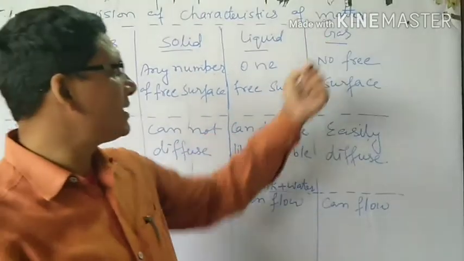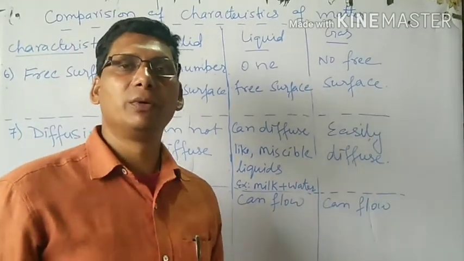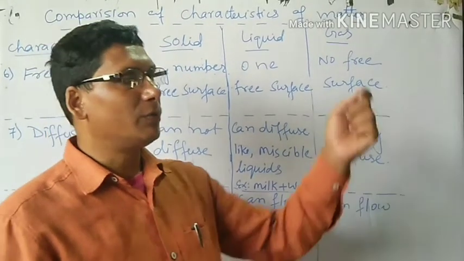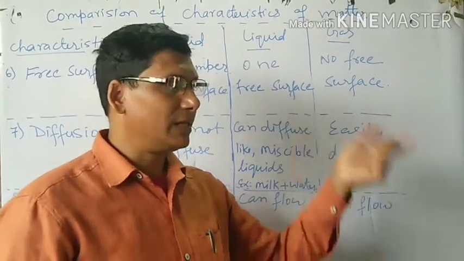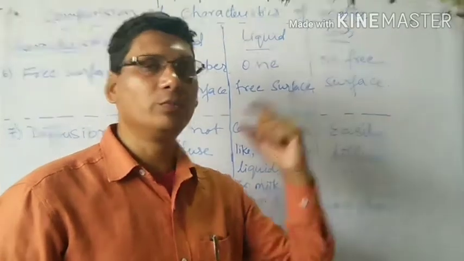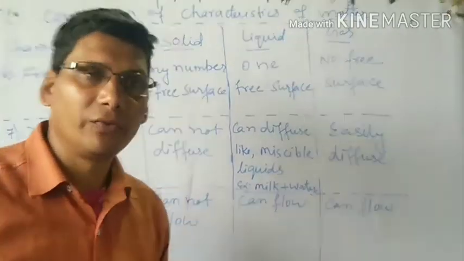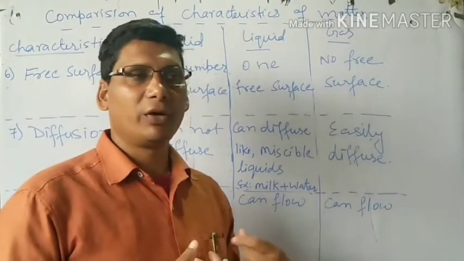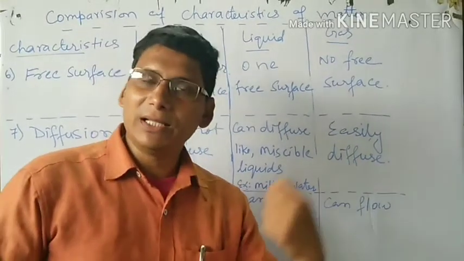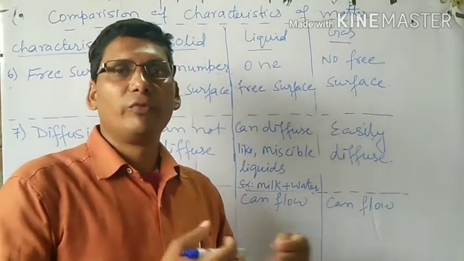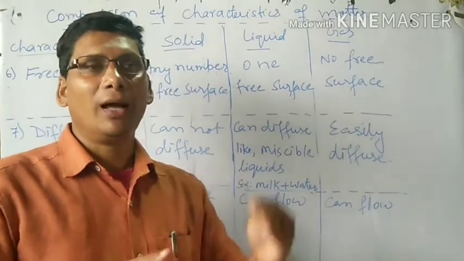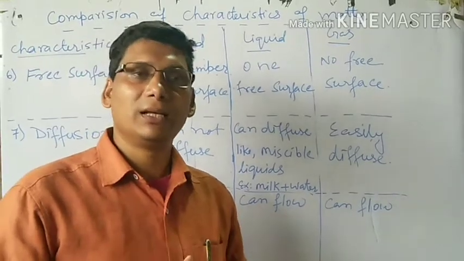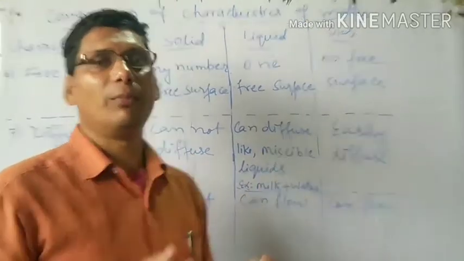Then come to gas. Gases are easily diffusible. Any number of gases can diffuse among each other. For example, when you burn incense sticks in a room, and if you sit in the other corner of the room, you get the good smell of the incense sticks. Or when a person uses perfume, another person apart from him gets the smell. How is it possible? The perfume in the form of gas mixes into the air, and with the help of air it flows from one place to another. So in this way we can say gases can easily diffuse among each other.